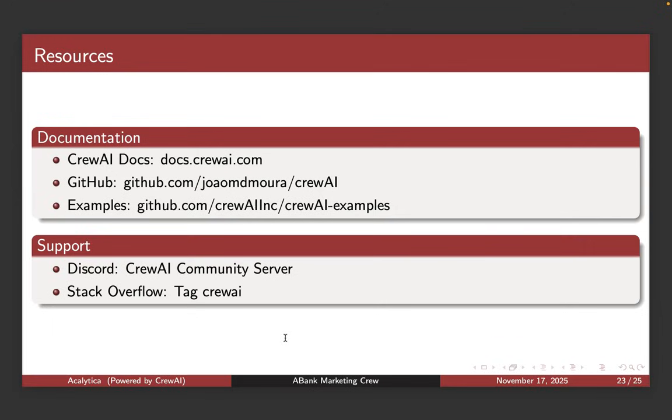So for context, so that at least you can go back and learn more, you can look at the CrewAI documentation. You can also look at João Moura's GitHub. He's the founder of CrewAI. And then you can find other CrewAI examples that you can just have a look at. It's the best way of learning how to do multi-agent systems.